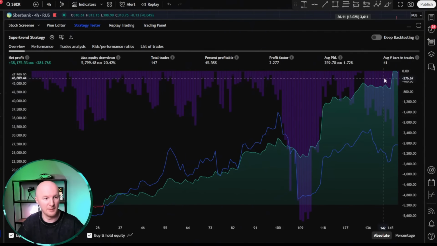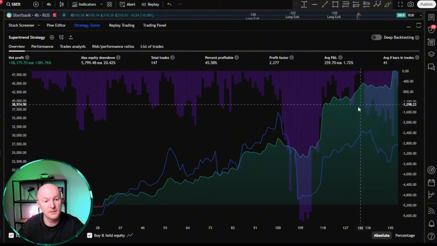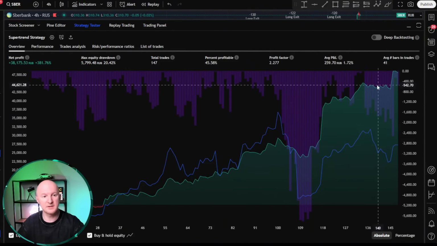Oh, not bad. So, we've ended up with a pretty good result again, with 45% profitable trades. See how quickly we were able to test the Supertrend strategy and figure out where it's effective and where it's not. But what if we want to use more than one indicator and test several indicators together? I'll show you now.